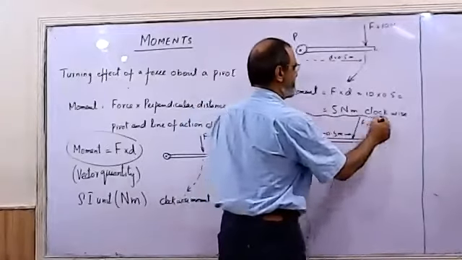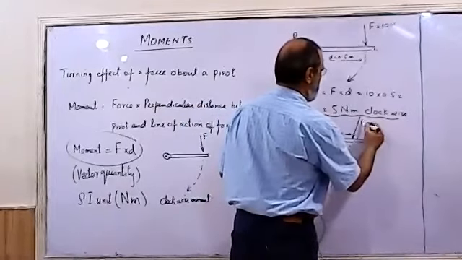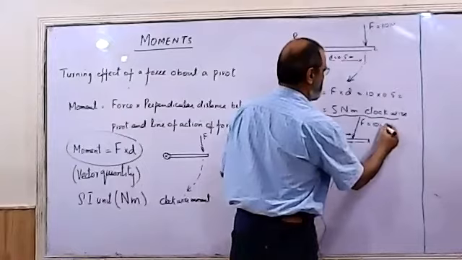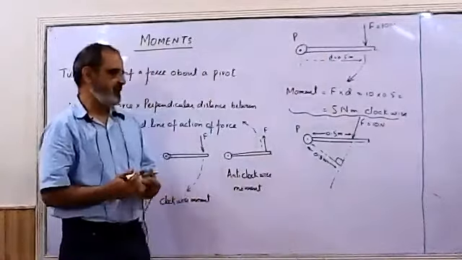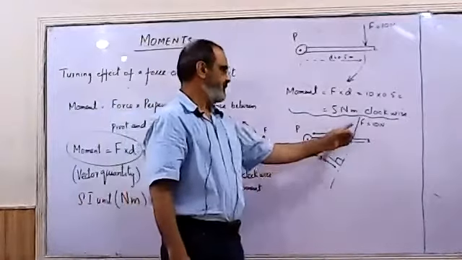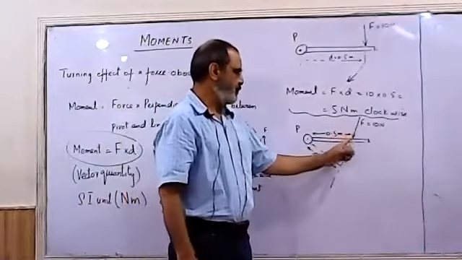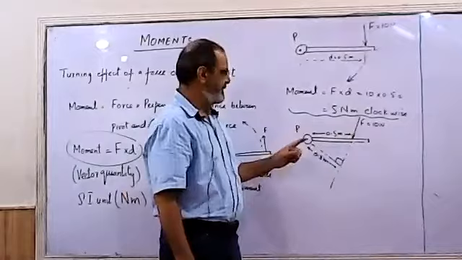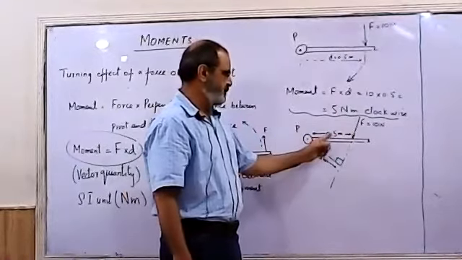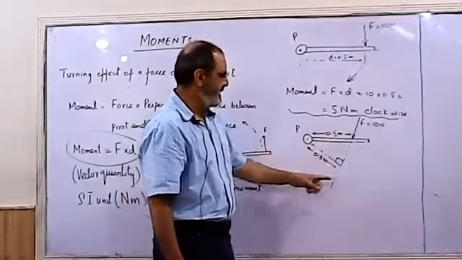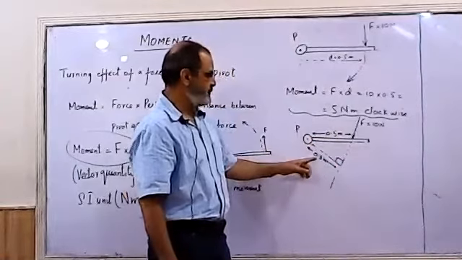in second case, I am applying a force of 10 Newton on a rod, but I have mentioned two distances. One is between the point where the force is acting and the pivot, that is 0.5 meter, and another is between the line of action and the pivot, that is 0.3 meter.